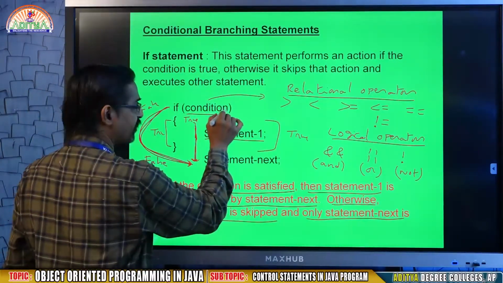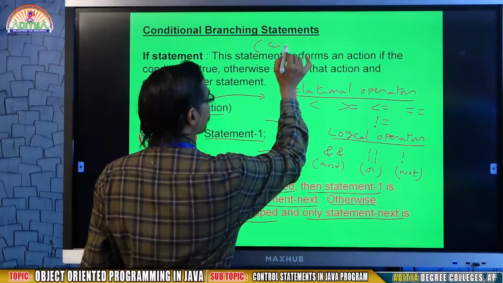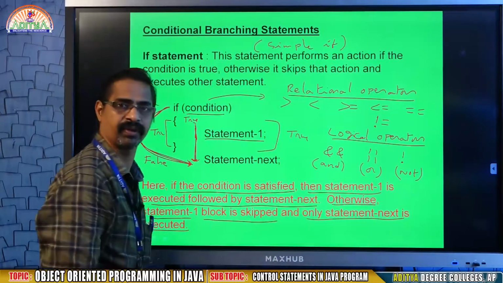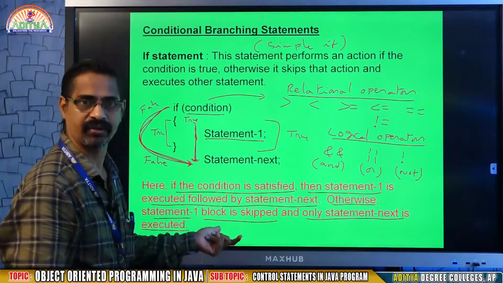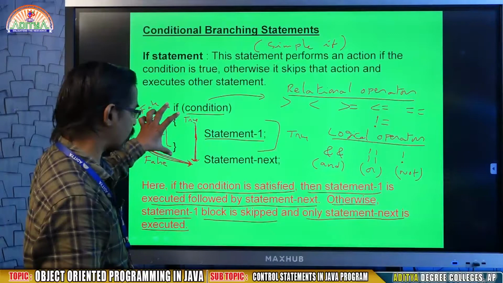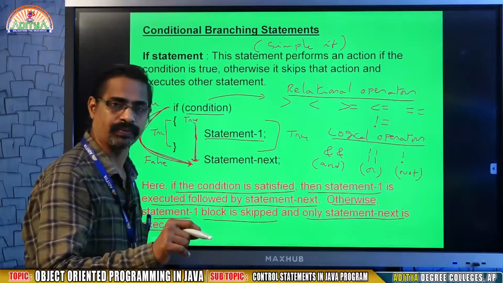Remember the syntax I am writing here. The syntax is called simple if. If someone asks you what a simple if is, a simple if is nothing but an if statement without an else clause, so that your block is executed when the condition is true. That's all.